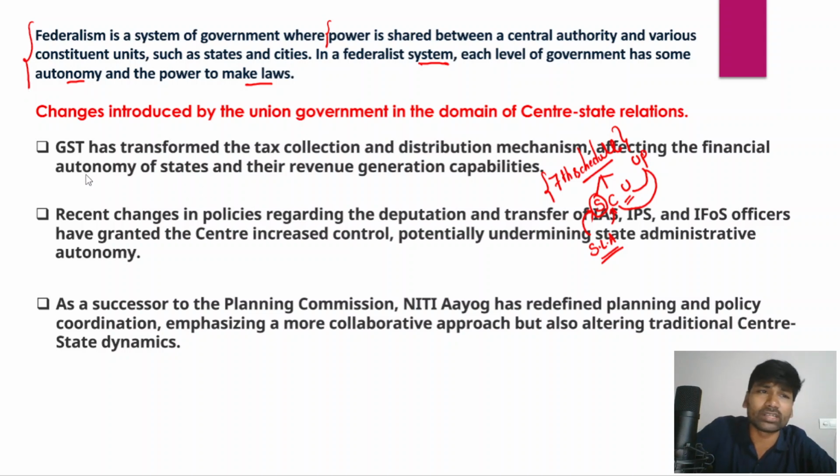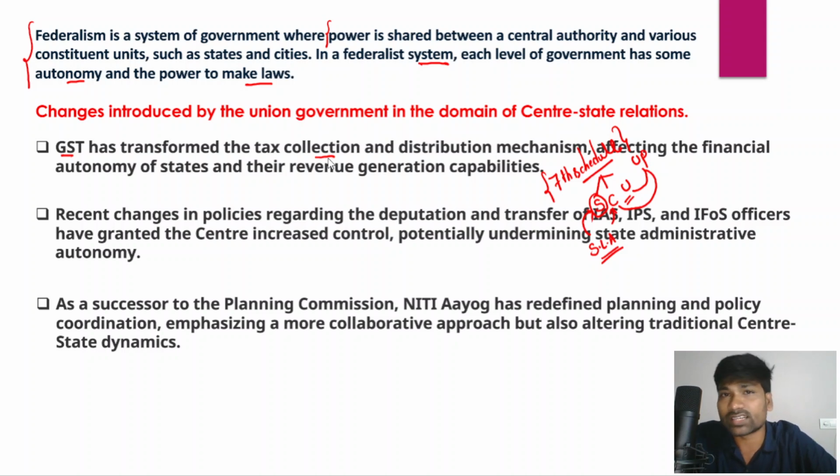First, very important, that is the goods and services tax. The goods and services tax regime has transformed the tax collection and tax distribution mechanism between the center and states. A lot of states are dissatisfied with the way the goods and services tax is being implemented.